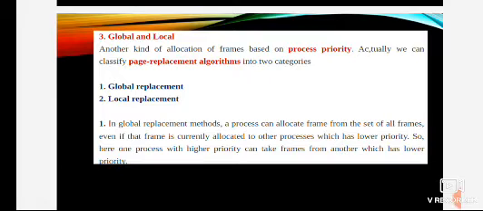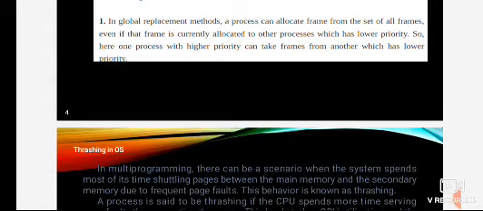Actually, we can classify page replacement algorithms into two categories, that is global replacement as well as local replacement. In the global replacement method, a process can allocate frames from the set of all frames even if that frame is currently allocated to another process which has lower priority. So here one process with higher priority can take the frames from another which has lower priority.